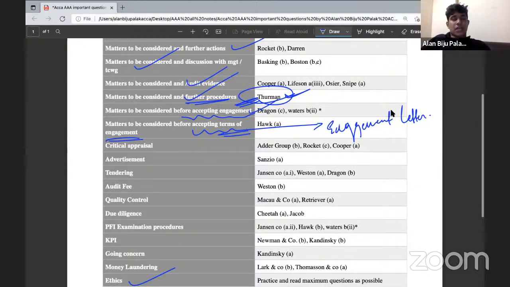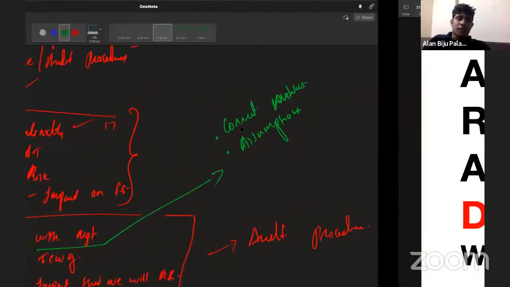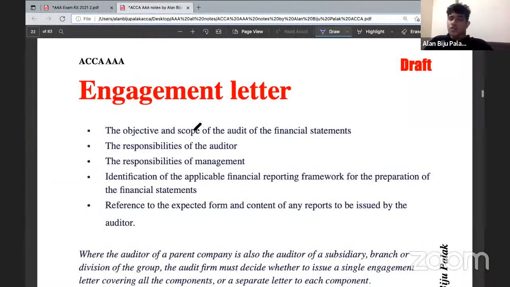So what do I mean by engagement letter? It's a letter between the auditor and the client company. The engagement letter can be called a contract letter that states the terms and conditions of the audit. This engagement letter will be signed by both parties, which includes the auditor and the audit client.